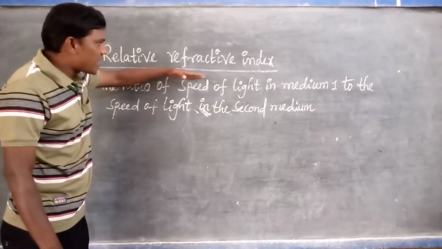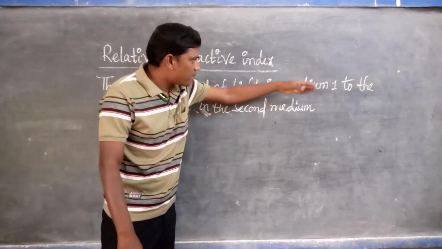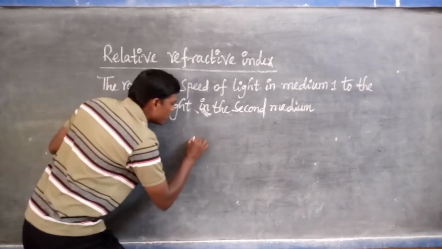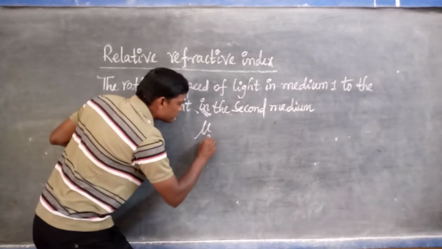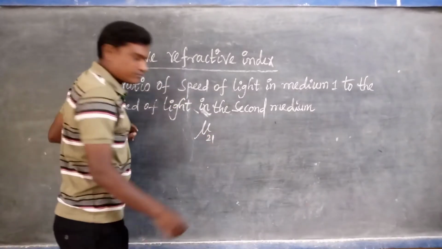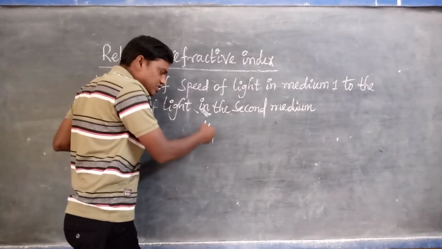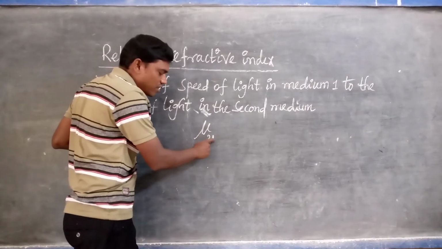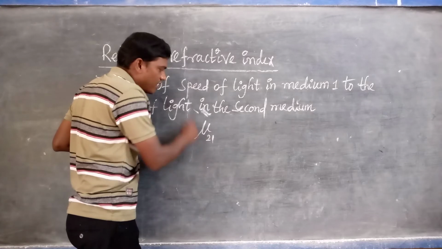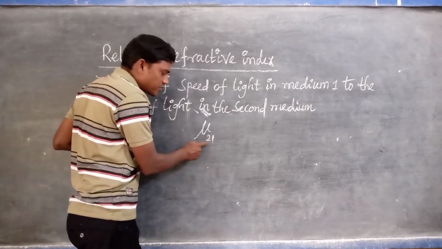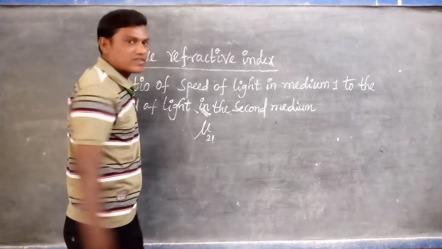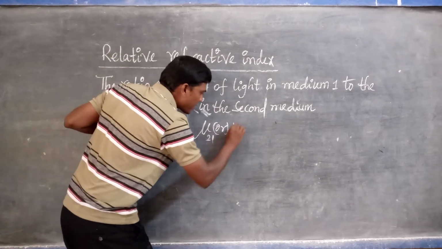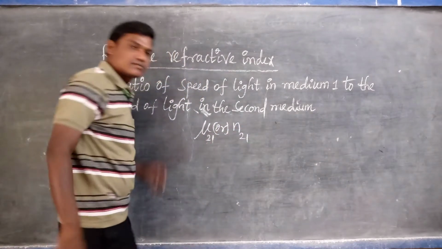Here the light travels from where to where? From medium 1 to medium 2. In this condition we can write mu of 2 1, or n of 2 1, equals v1 by v2. It means light travels from the first medium to the second medium, so finally light has entered the second medium from the first one, which is why we write 2 1.